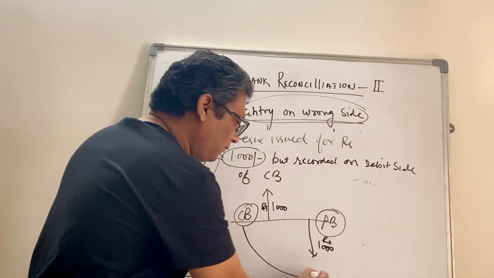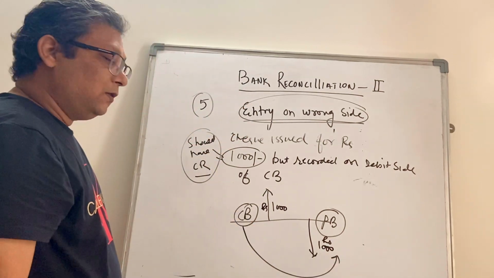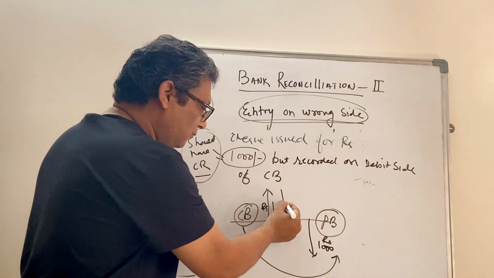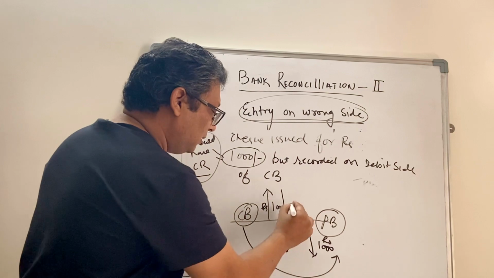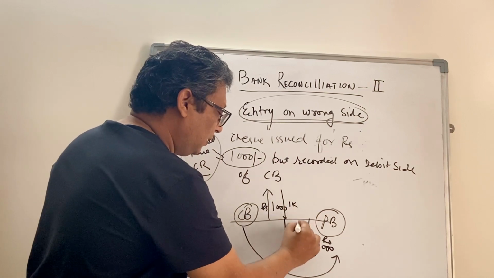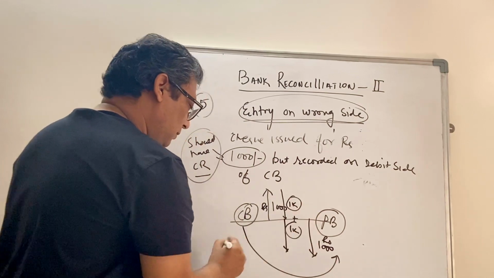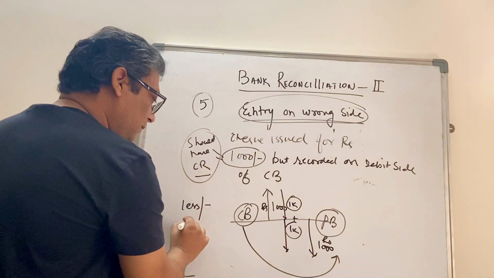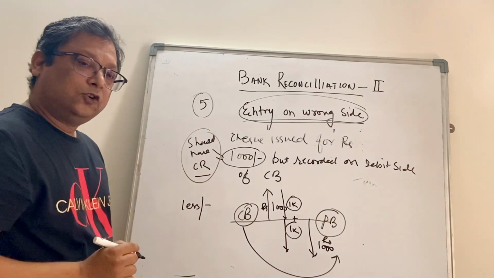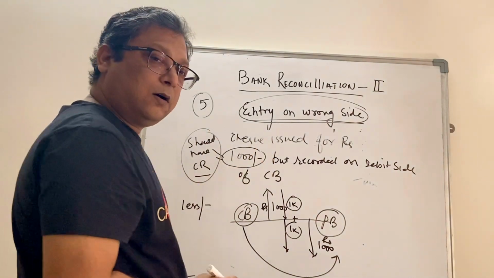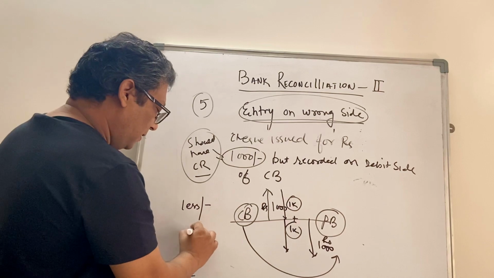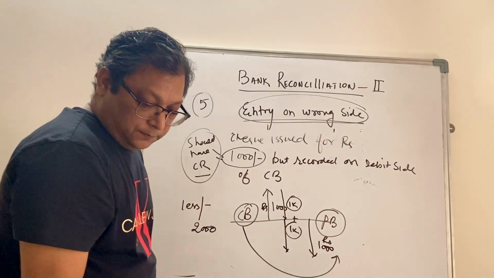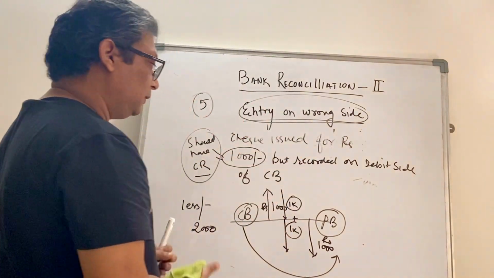But since we are moving from cash book to passbook and we have to follow the passbook, what we will do, we will reduce the balance by 1000 plus 1000. So 1k and 1k, so we will add this. So we will make the entry less or negative. Check issued but wrongly recorded on the debit side of cash book by 2000 rupees, right? Okay.